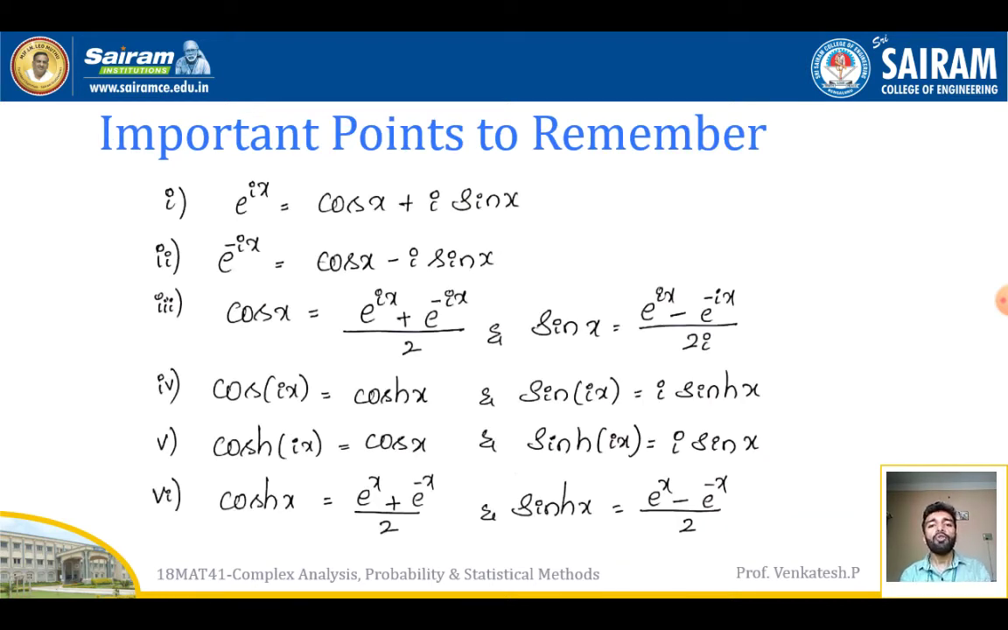Some important points which can be useful in solving the problems. One is e power ix, which is given by cos x plus i sin x. E power minus ix is given by cos x minus i sin x. Cos x is given by e power ix plus e power minus ix by 2. Sin x is e power ix minus e power minus ix by 2i. Cos ix is given by cos hyperbolic x. Sin ix is given by i sin hyperbolic x. Cos hyperbolic ix is given by cos x. Sin hyperbolic ix is given by i sin x. Cos hyperbolic x is equal to e power x plus e power minus x by 2. Sin hyperbolic x is equal to e power x minus e power minus x by 2.